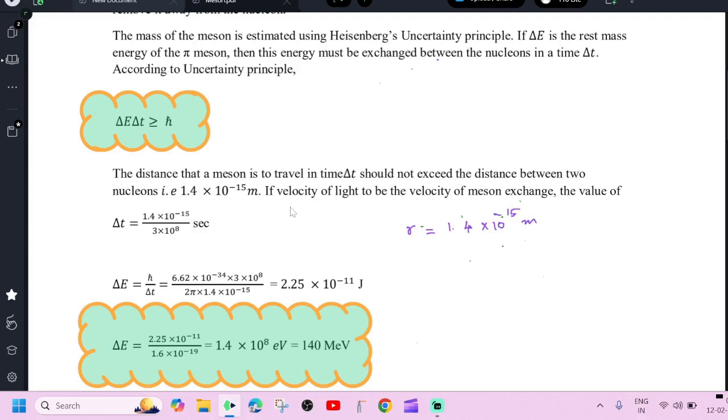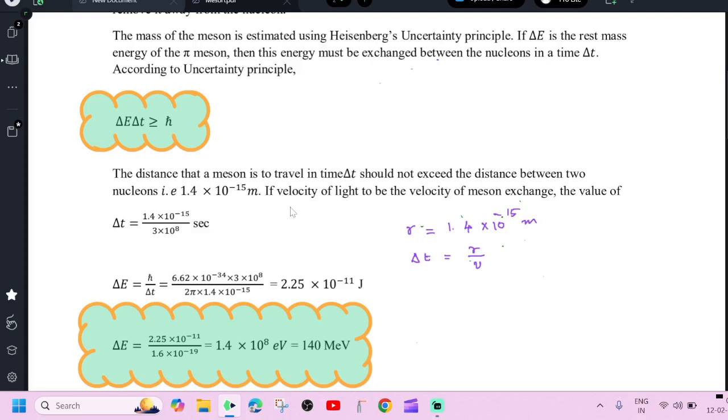If velocity of light is taken to be the velocity of meson exchange, the value of delta t is equal to r by v. We know that velocity equals distance by time, so time equals r divided by v. This is 1.4 into 10 power minus 15 meter divided by 3 into 10 power 8 meter per second.